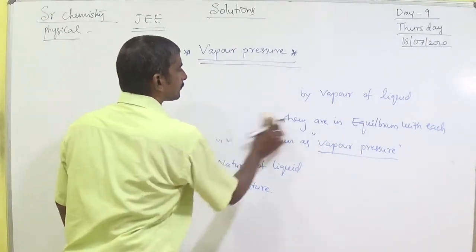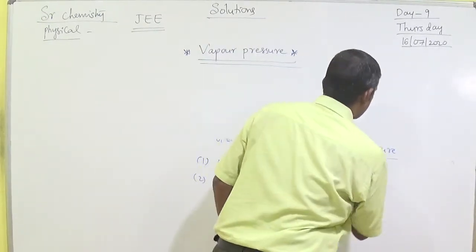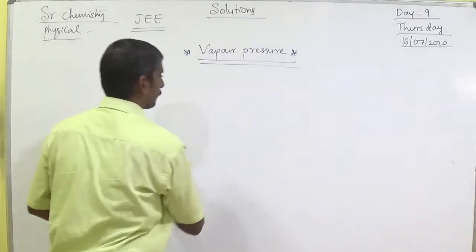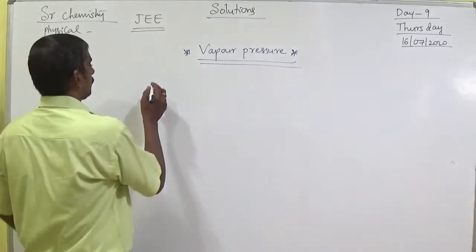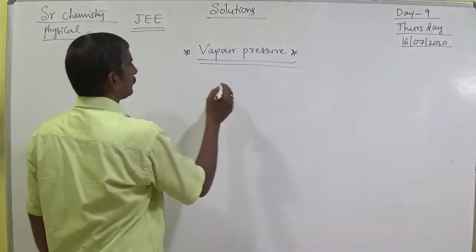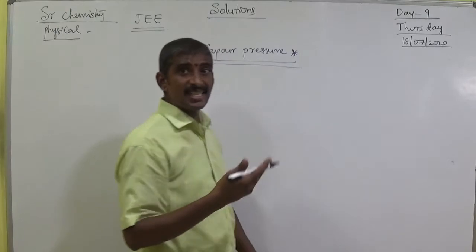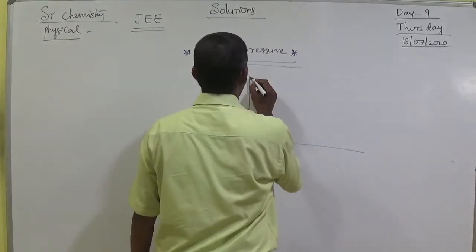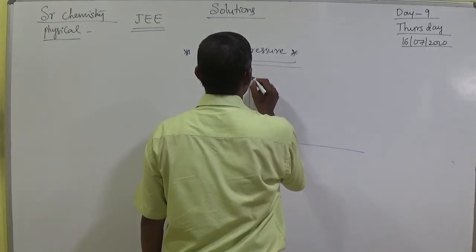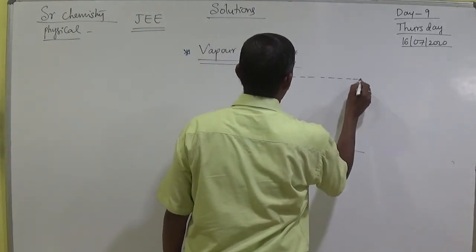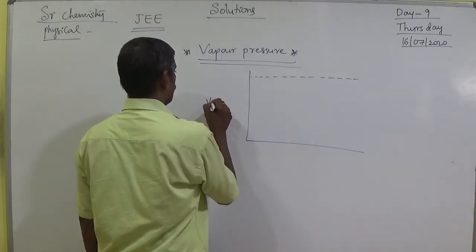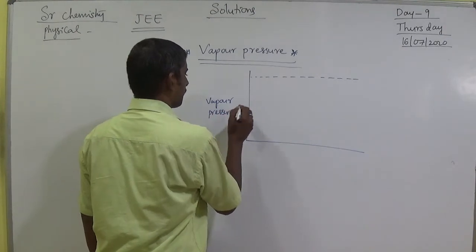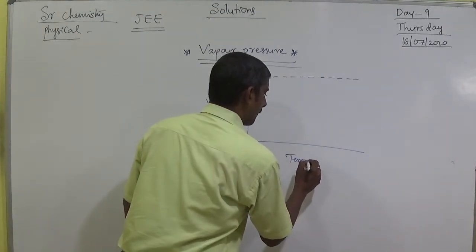As temperature increases, vapor pressure also increases. Now I will give a graph. Vapor pressure here and temperature here.